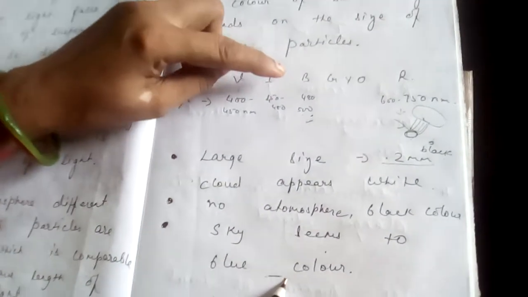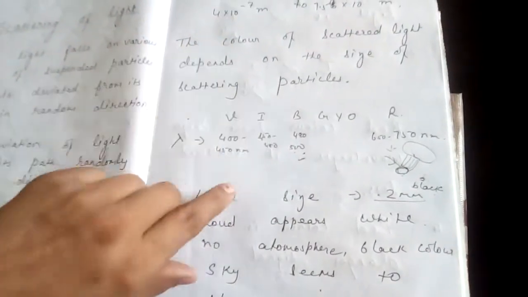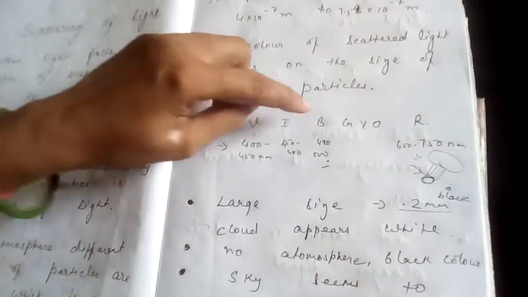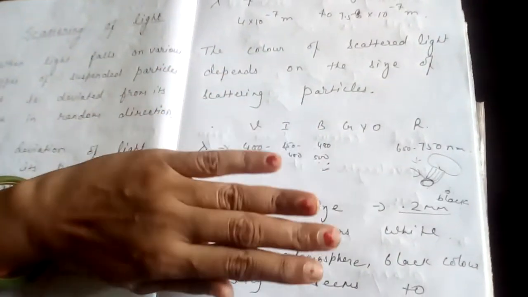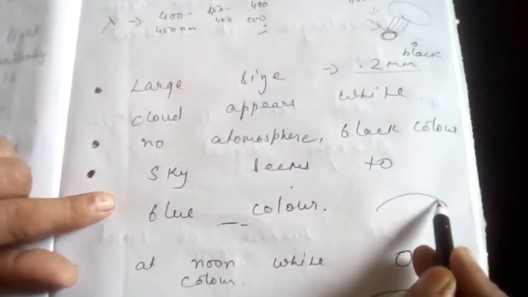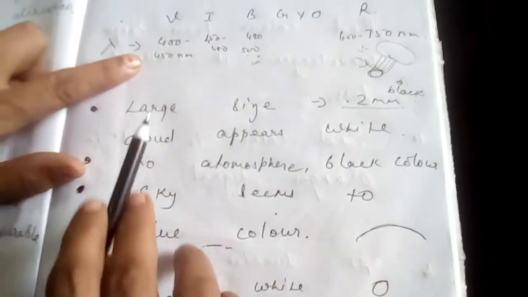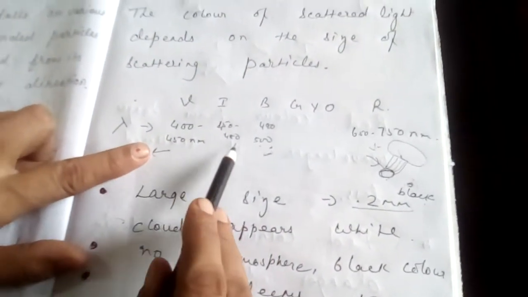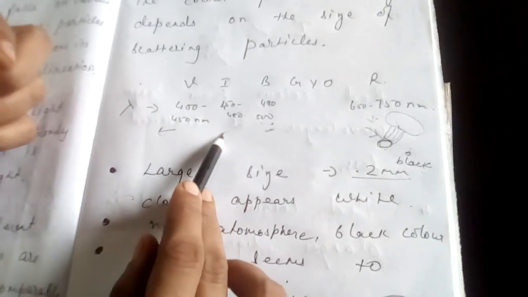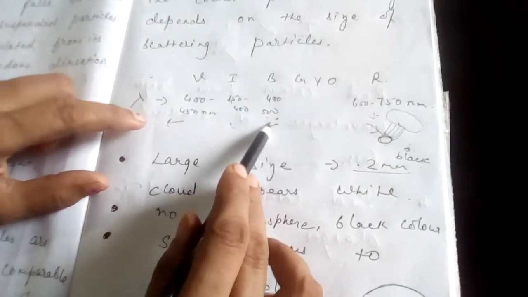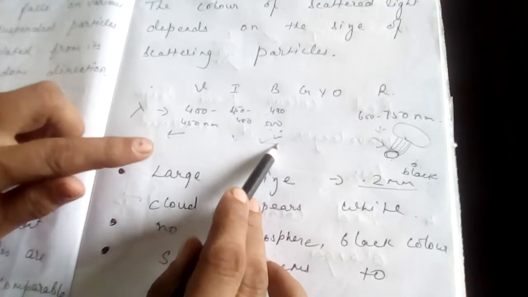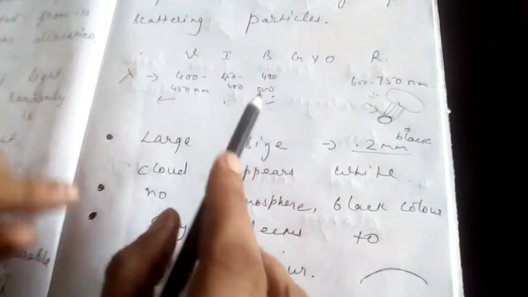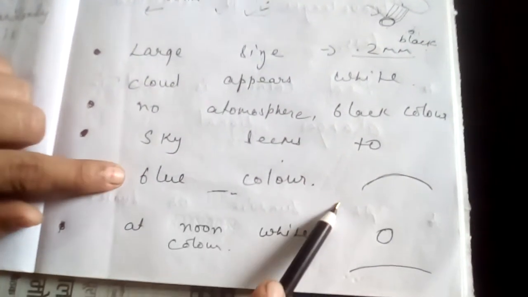Whatever light is incident on these particles, violet is scattered, indigo is scattered and blue is scattered mostly, and we will see that the sky seems to be blue color because violet is scattered and finished, it does not reach us. Indigo a very little bit reaches us and blue color reaches us. Our eyes are able to see that blue color, so the sky seems to be blue color.